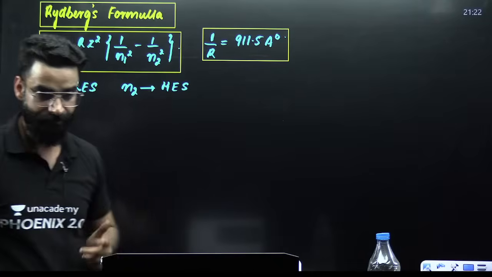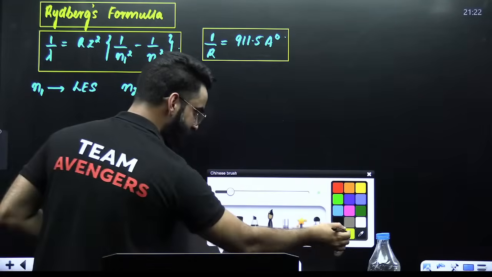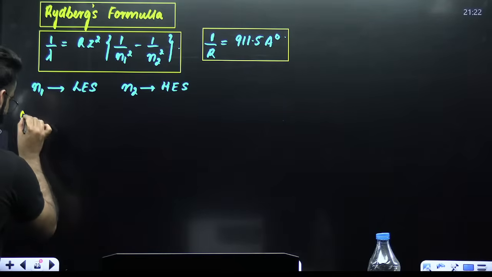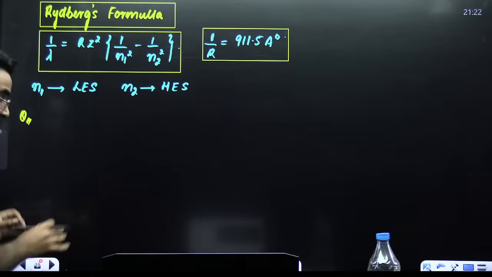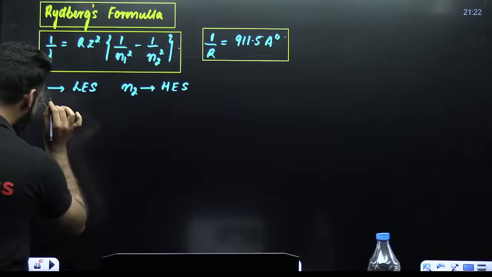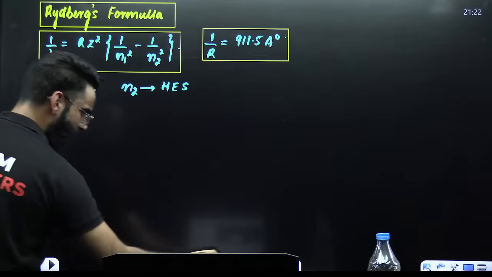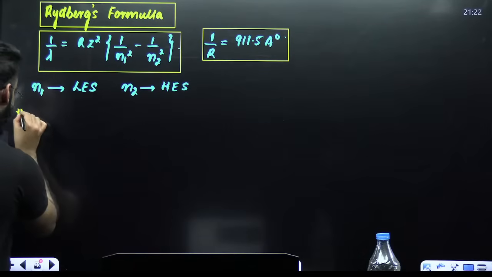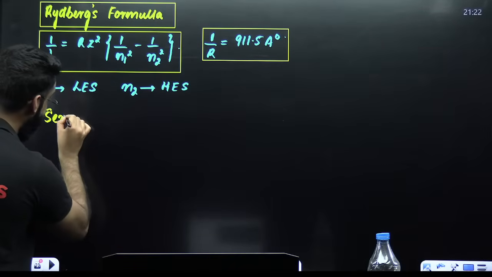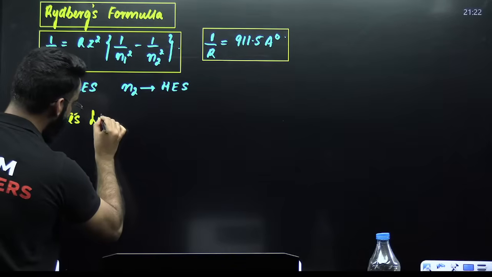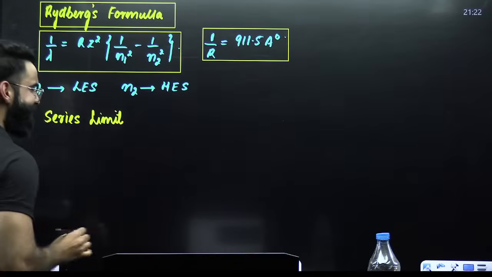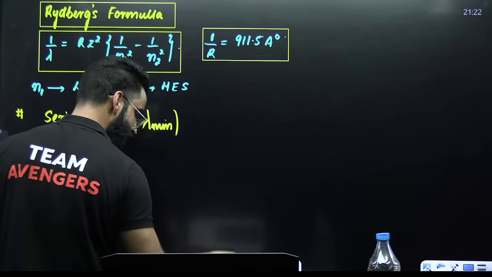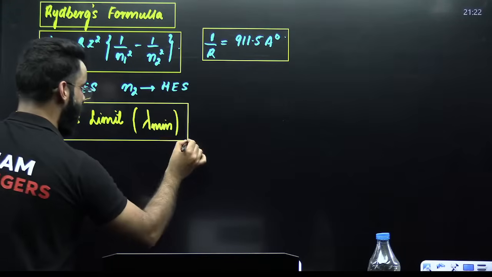Now, my dear students, try to understand a few more things. For example, there is a question. Let me not write the full question, let me write some important stuff. See, there is a term called series limit. Series limit is also called the shortest wavelength.